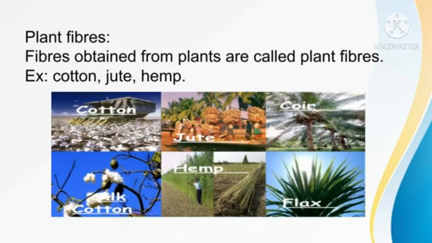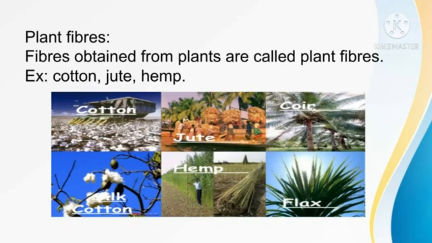Natural fibers are classified into two types: one is a plant fiber, another one is an animal fiber. Natural fibers are obtained from plants and animals, so they are classified into two types: plant fibers and animal fibers. Here we are going to see plant fibers.